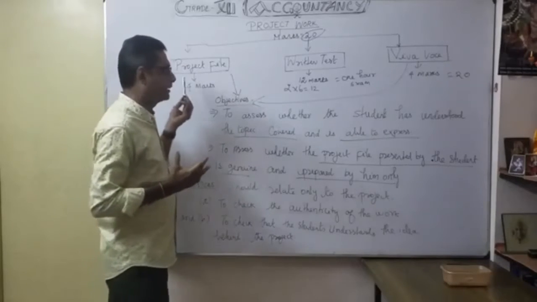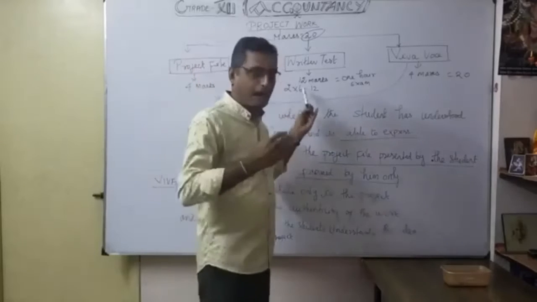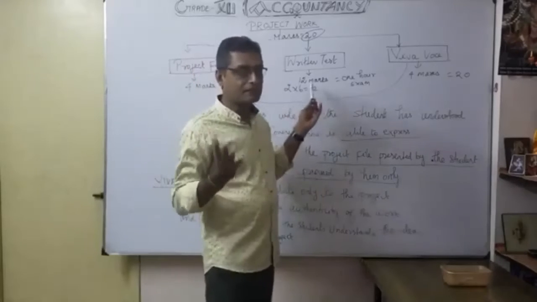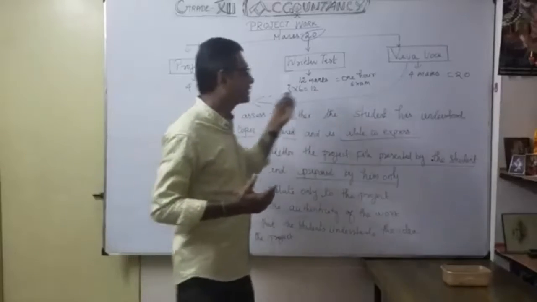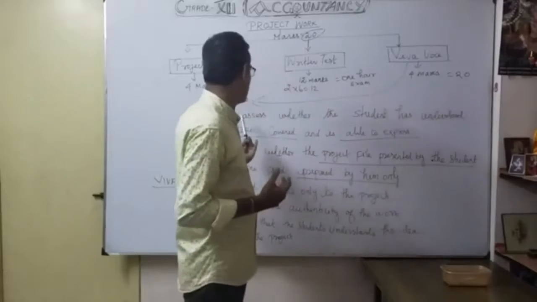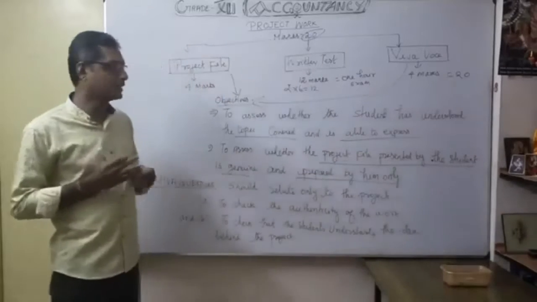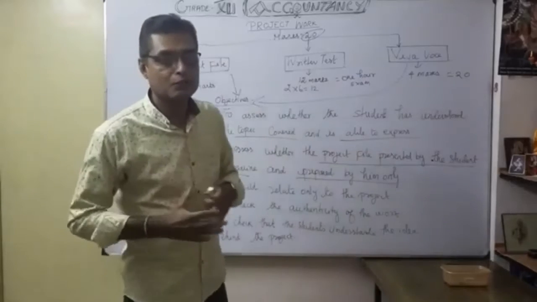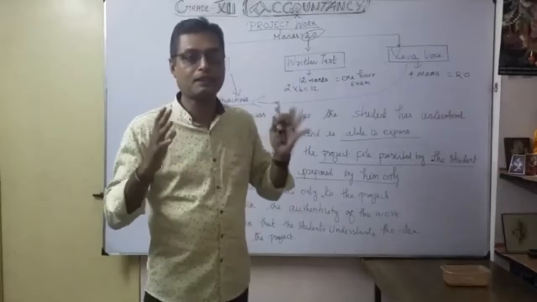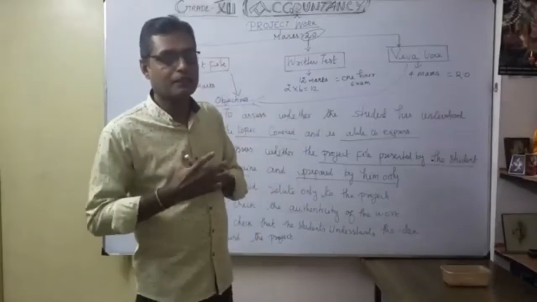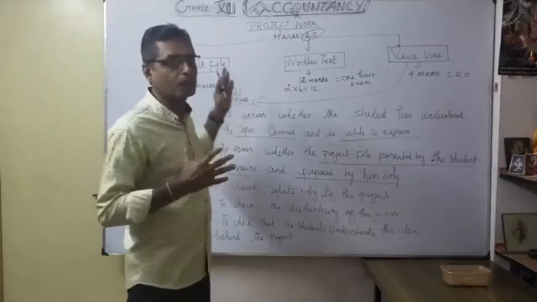One particular date is allotted to you for the written test. After the written test, they will call you again for the Viva, based upon your project file. The first objective was to assess whether the student has understood the topic covered. That is very important, and whether they are able to express it. Have you covered that topic, that chapter, and what did you do based on the project? Have you covered the analysis of financial statements correctly? We will see that in detail later.